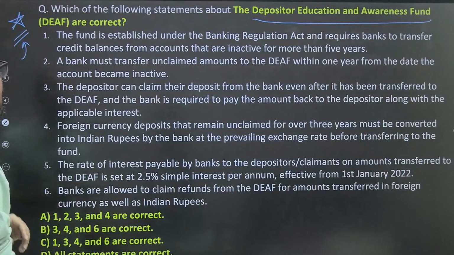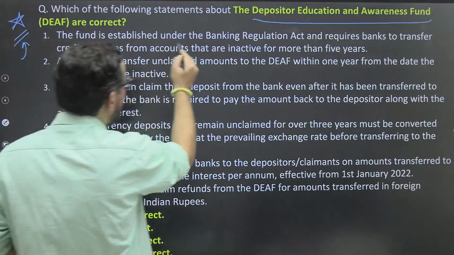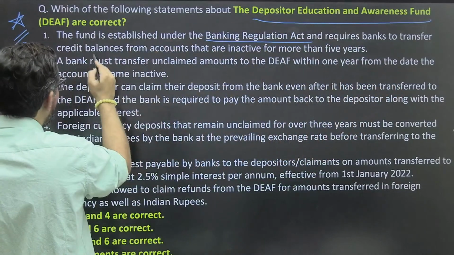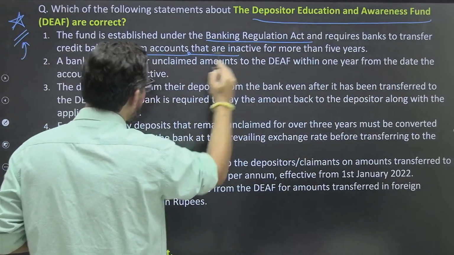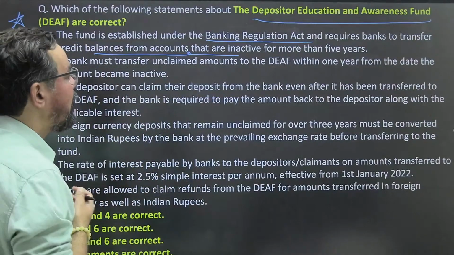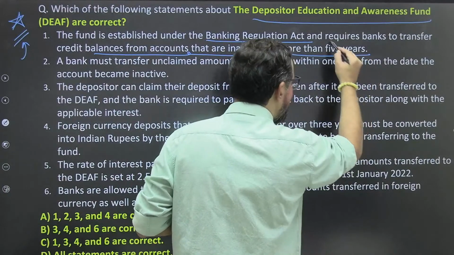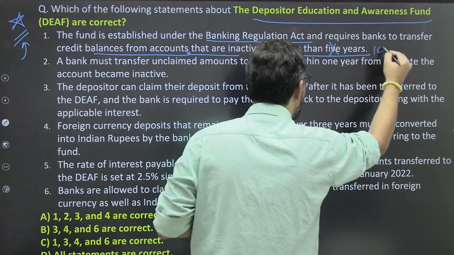So the fund is established under the Banking Regulation Act and requires banks to transfer credit balances from accounts that are inactive for more than 5 years. So the first statement is wrong, it should be more than 10 years.